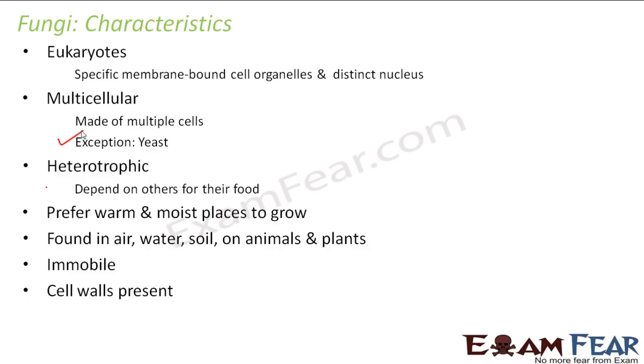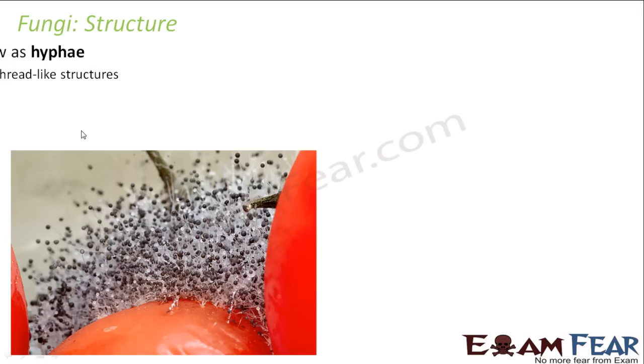Cell walls are present, and the cell walls of fungi are made up of chitin. So with this basic information on the general characteristics of fungi, let us now talk about the structure of fungi. Let us see how the cell wall looks, and what is there inside the cytoplasm of the cell. So let us talk about the structure.